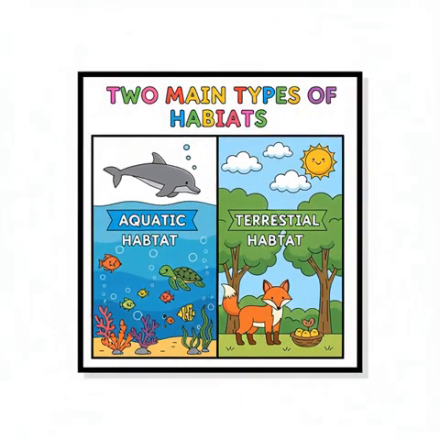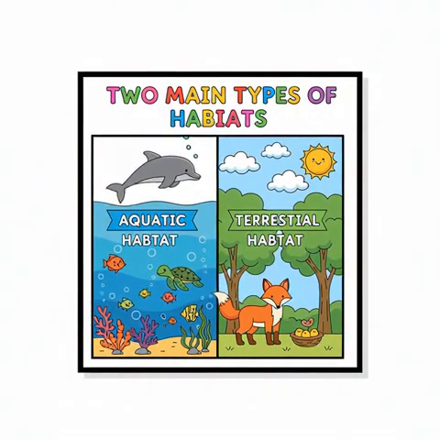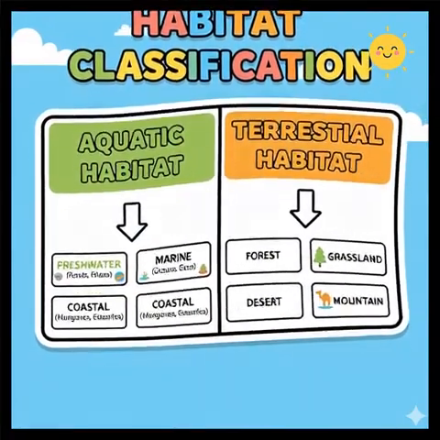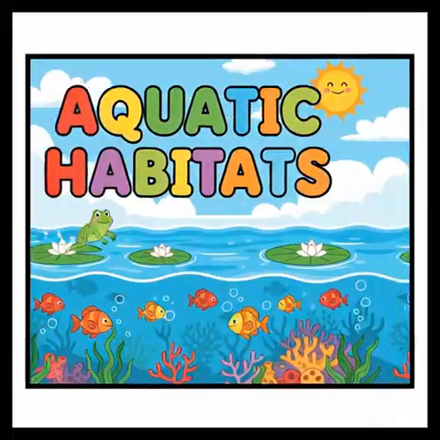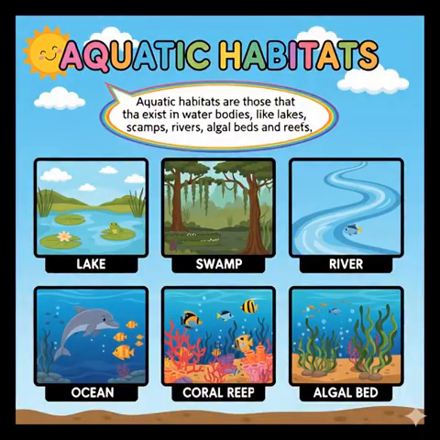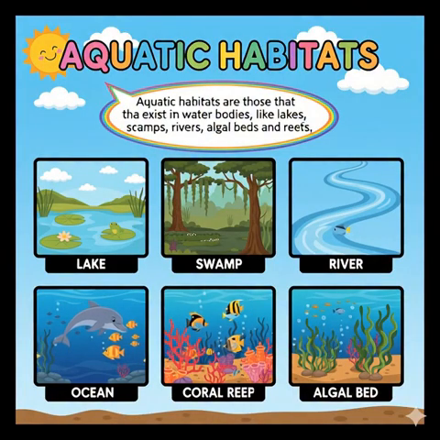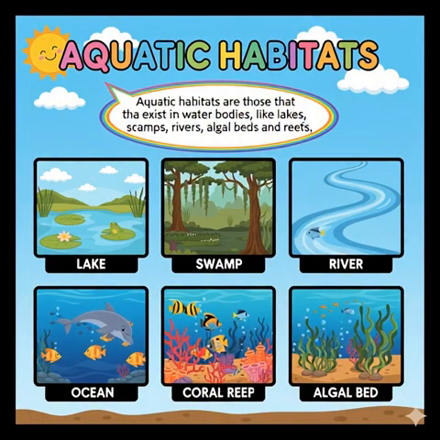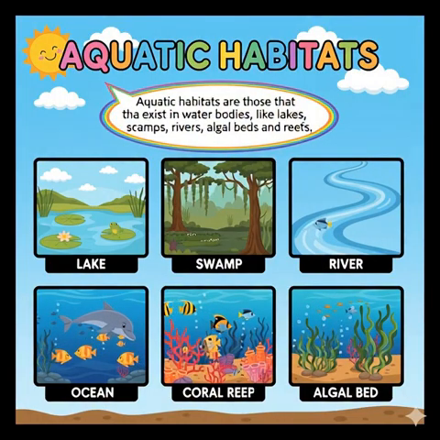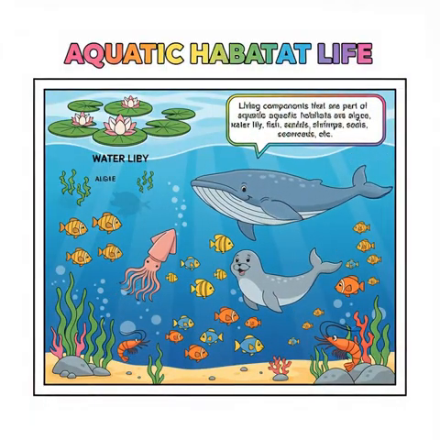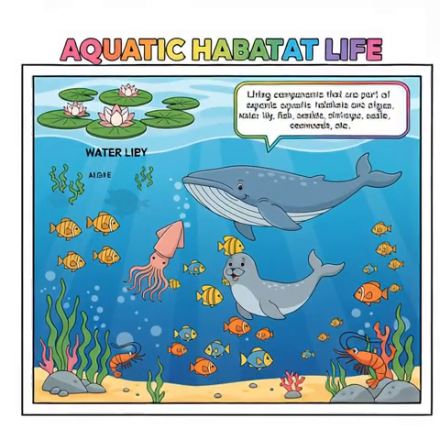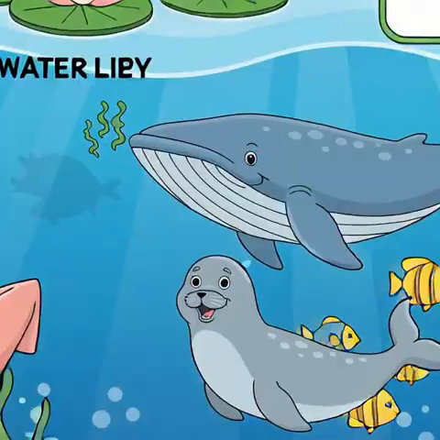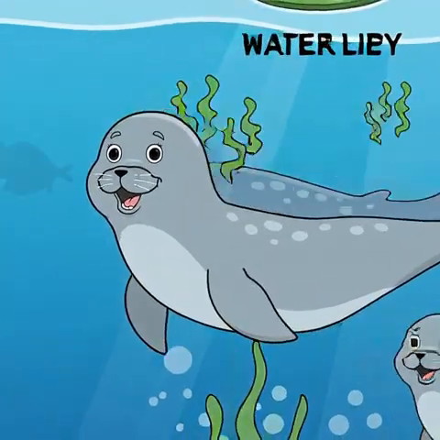There are two main types of habitats, aquatic and terrestrial habitats. These habitats are further classified into different categories. Aquatic habitats. Aquatic habitats are those that exist in water bodies, like lakes, swamps, oceans, rivers, algal beds and reefs. Living components that are part of aquatic habitats are algae, water lily, fish, squids, shrimps, seals, whales, seaweeds, etc.